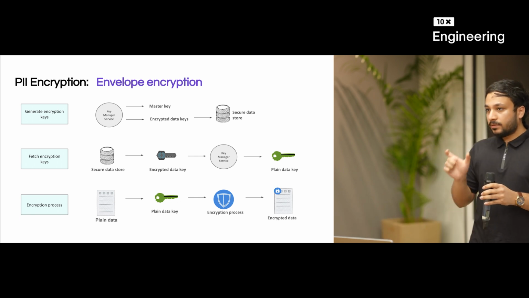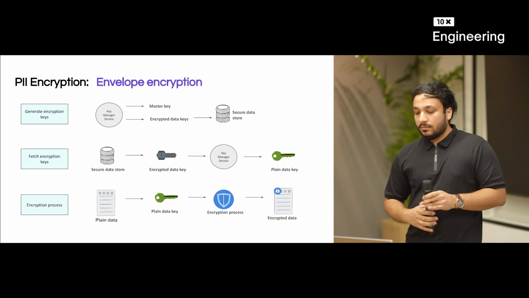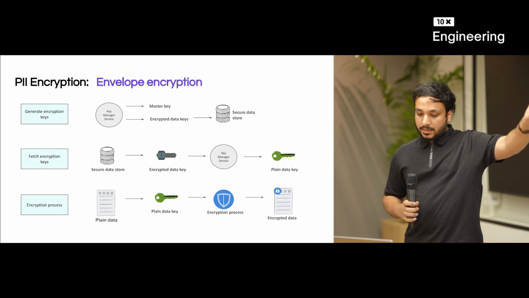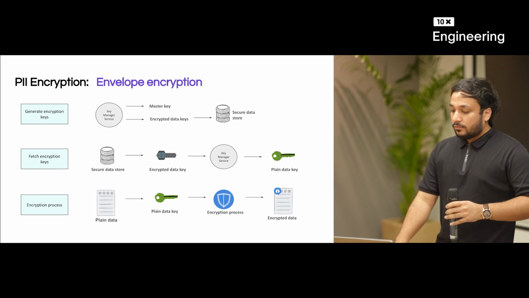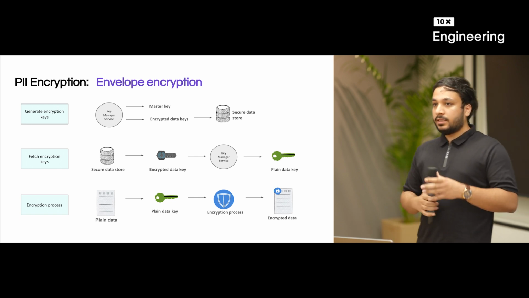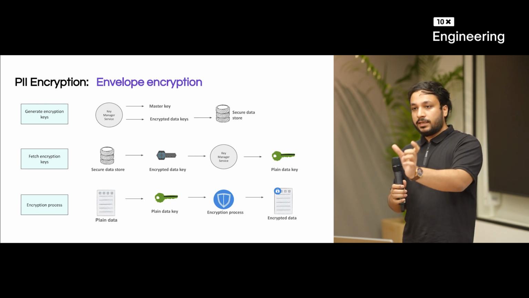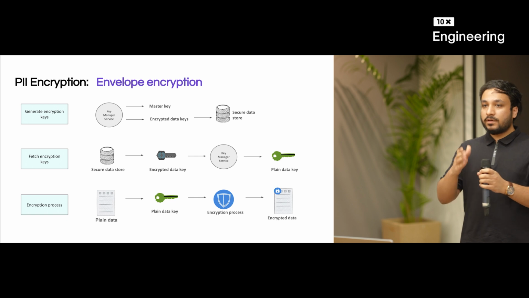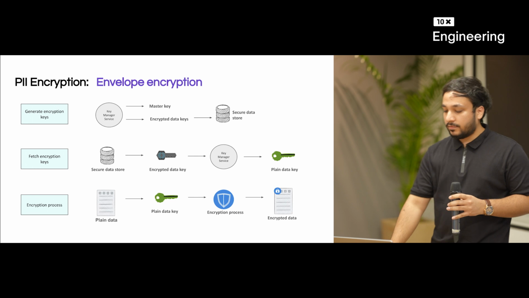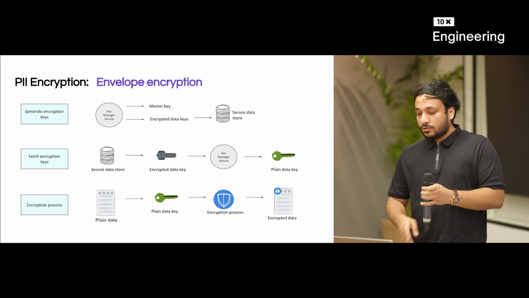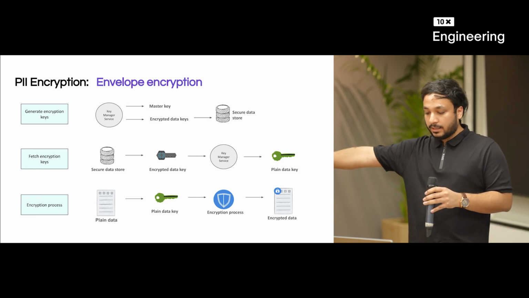Then you will store these encrypted data keys in your secure database, because these keys will be used in the future, right? The master key will be managed by the key manager service, but encrypted data keys will be stored at your end. Now, before encrypting, you need to fetch that key, right? Let's say a customer API was called to the profile service to add this data into the DB. So the customer profile service will first need to encrypt that data, and to encrypt it, it needs to know which key to encrypt with. So from that secure data store, the customer profile service will fetch the encrypted data key, because in the data store we are keeping the data key in encrypted format.